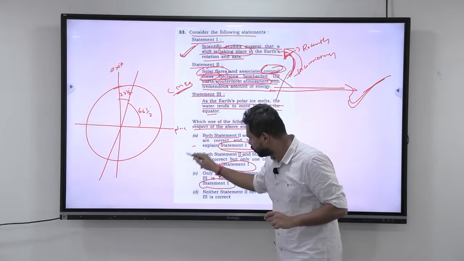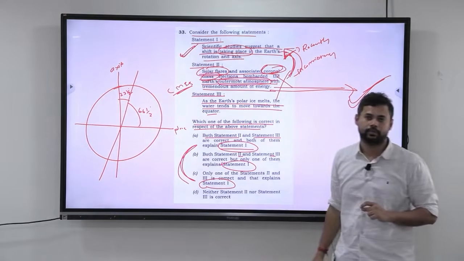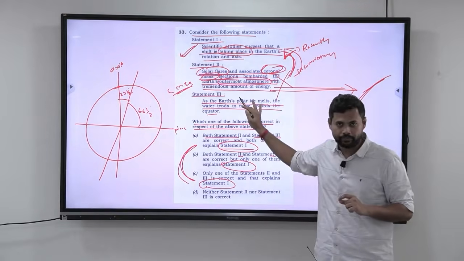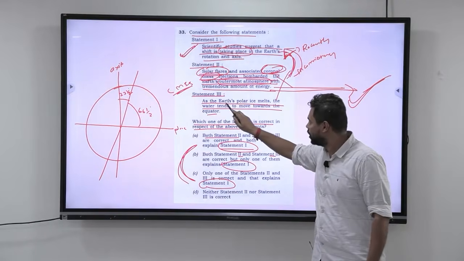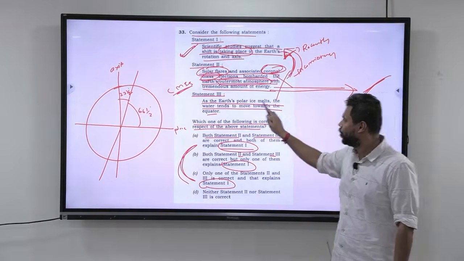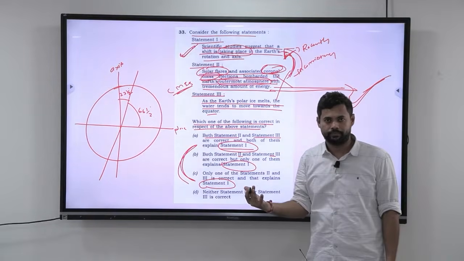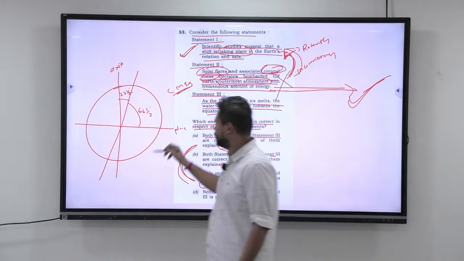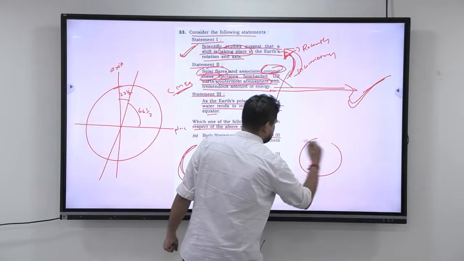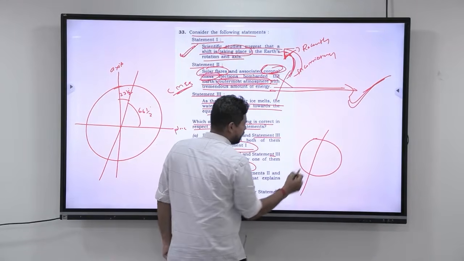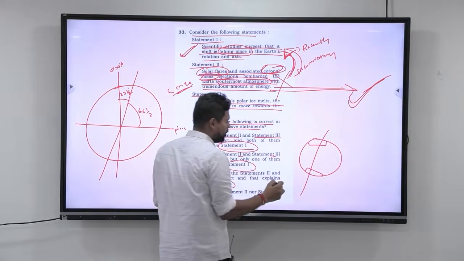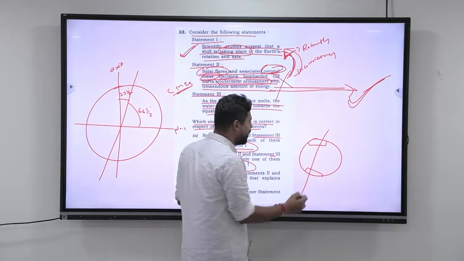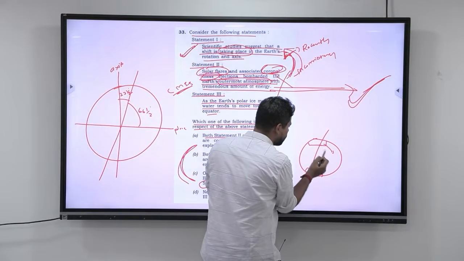Look at this. They are going to play around with these two statements. So this is correct, but it is not explaining statement 1. Now come to this. As the Earth's polar ice melts, the water tends to move towards the equator. Obviously, if this is the Earth, the poles mainly have the glaciers. All this water that starts melting will start going towards the equator.